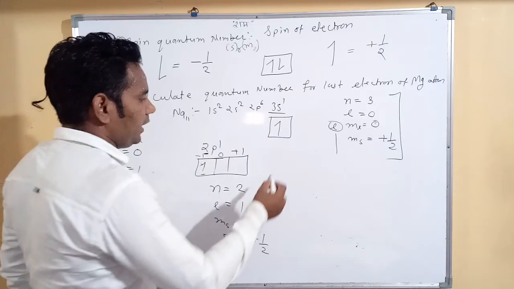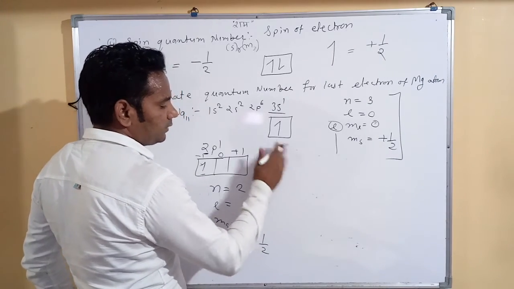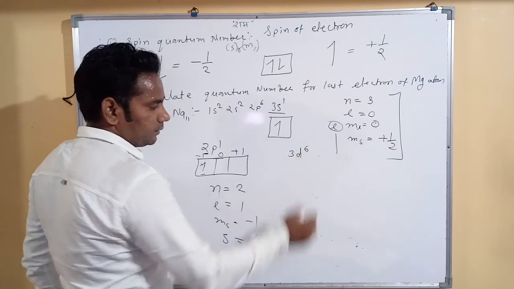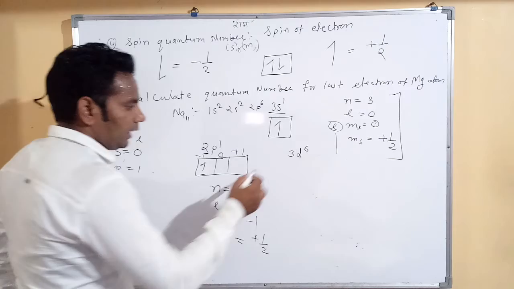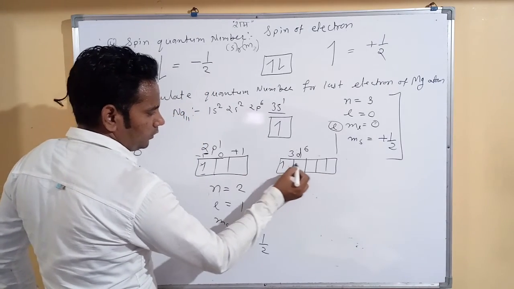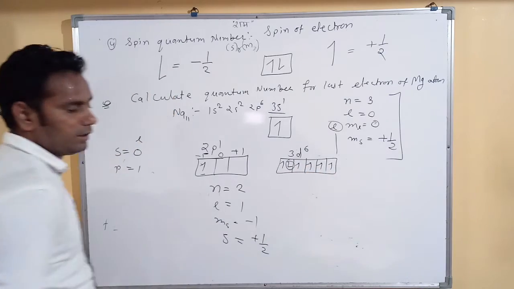Then suppose the last electron is like 3d6. We want the quantum numbers for the last electron. So 1, 2, 3, 4, 5, 6. So the last electron enters here.